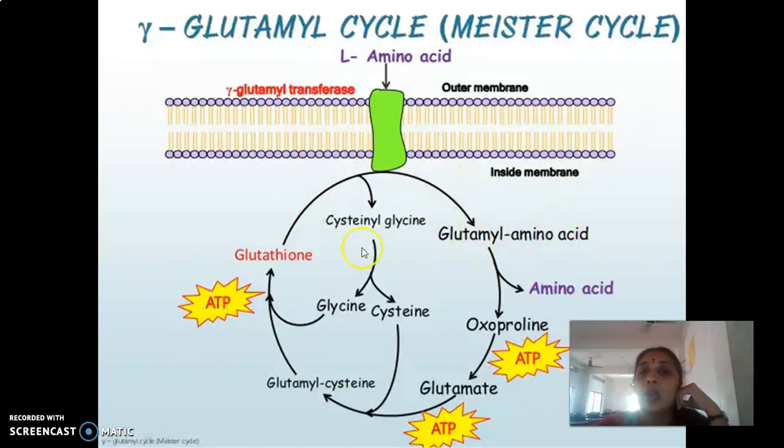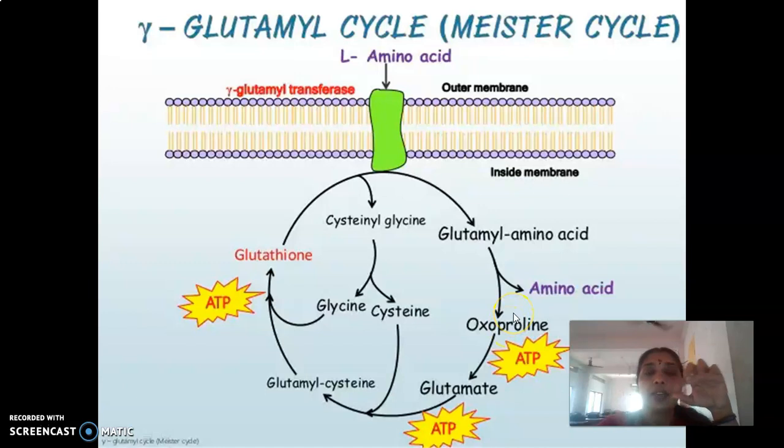This neutral amino acid enters into the cell, and it joins together to give gamma glutamyl amino acid, right? So out of the glutathione, the cysteinyl glycine has come out, and the gamma glutamyl group alone is now there, and this gamma glutamyl group will immediately make a peptide bond with the neutral amino acid derived from the diet to give rise to gamma glutamyl amino acid. Now this gamma glutamyl amino acid will undergo cyclization.